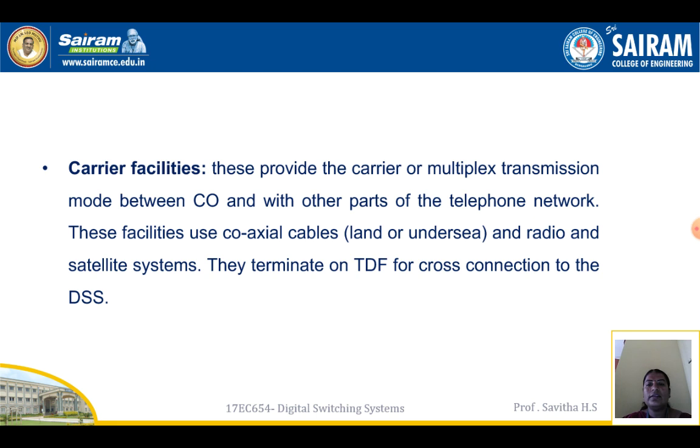Carrier facilities. These provide the carrier or multiplex transmission mode between the CO and the other parts of the telephone network. These facilities use coaxial cables and radio satellite systems. They terminate on the TDF for cross connection to the DSS.